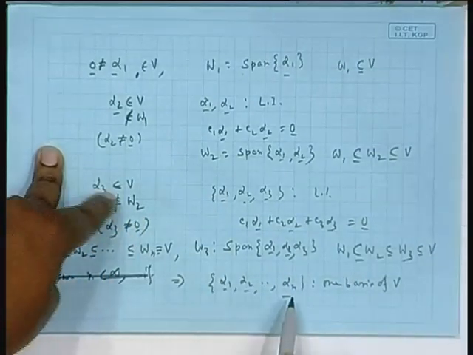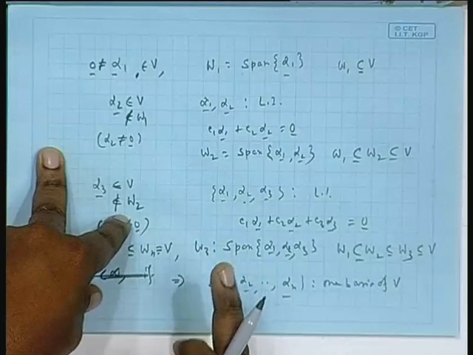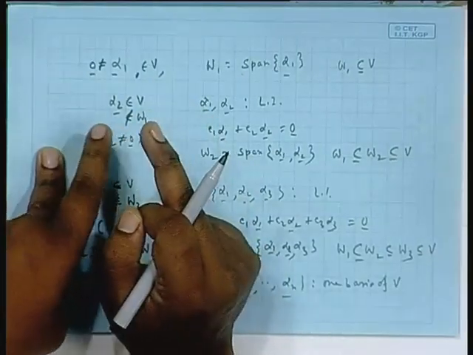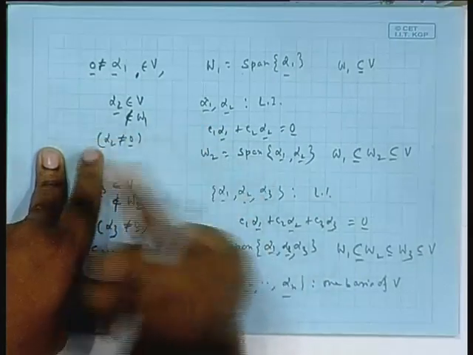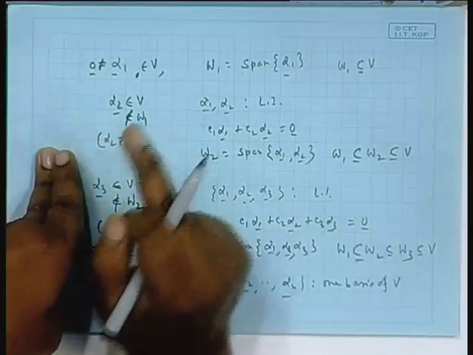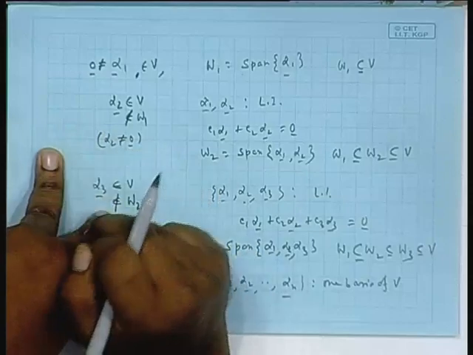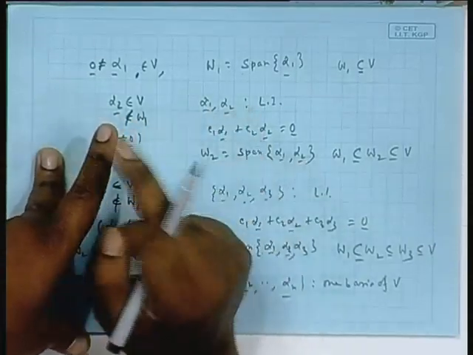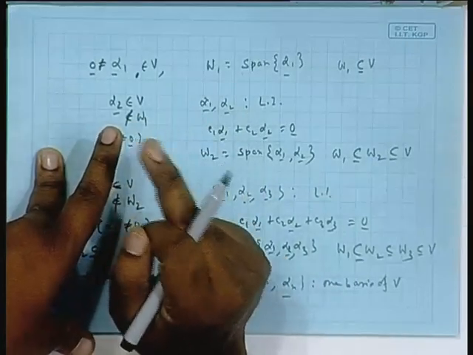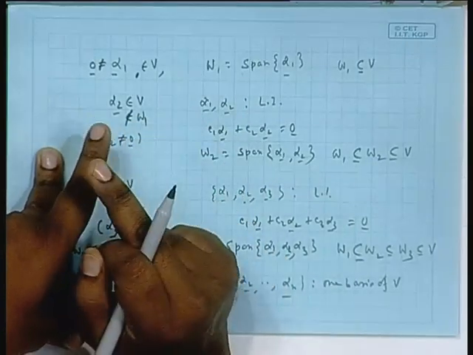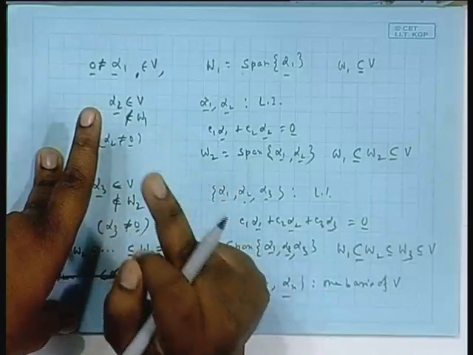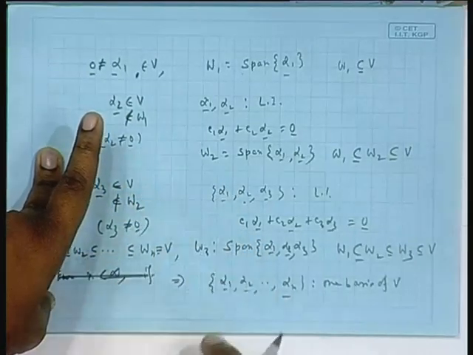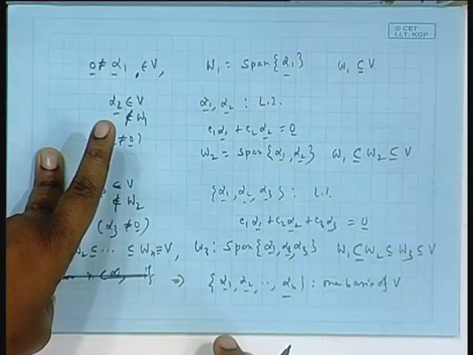The number n, however, so what it means is you could start with another element, say beta 1, not 0, consider its span W 1 prime, go outside that but inside V, take another vector say beta 2, with beta 1, beta 2 linearly independent, take its span called W 2 prime, and this way you go. So, you get another sequence of vector spaces, but the total number will be the same. The total number is n and that n is called dimension. Dimension does not depend on the choice of the basis, we will prove it.